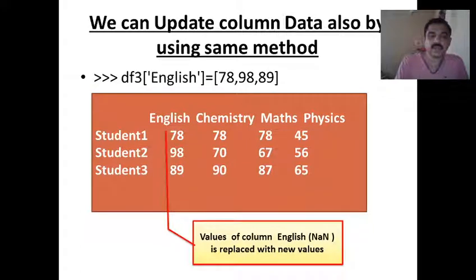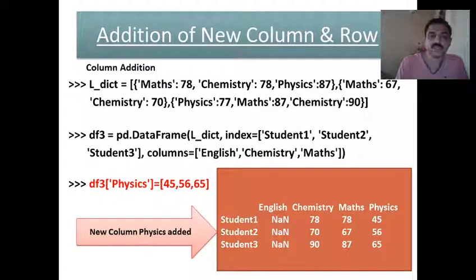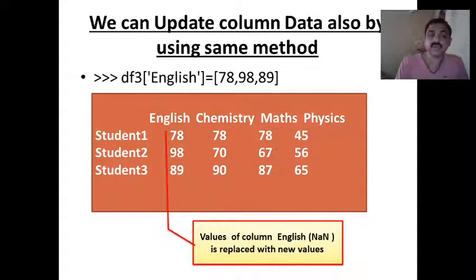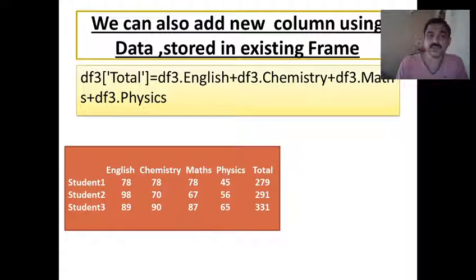In the earlier example we noticed that it was NaN. English marks were not assigned. Now we have assigned new values for English. So NaN is replaced with the new values. We can also add a new column using data stored in an existing frame.